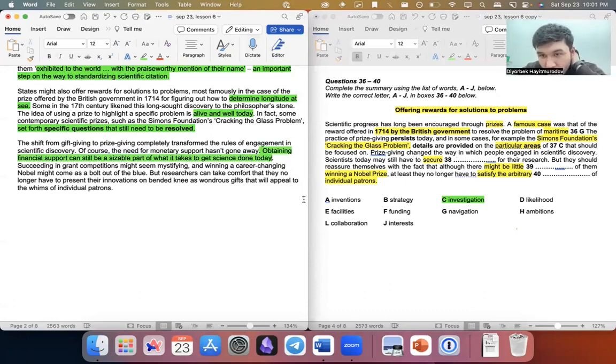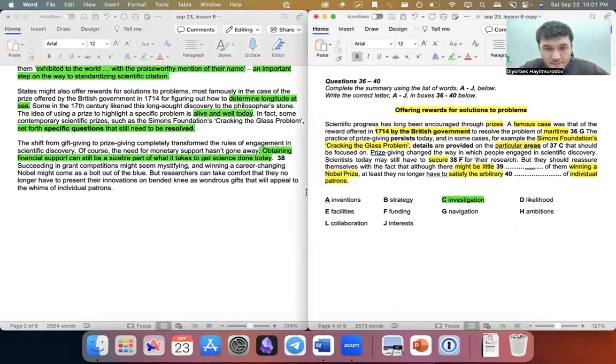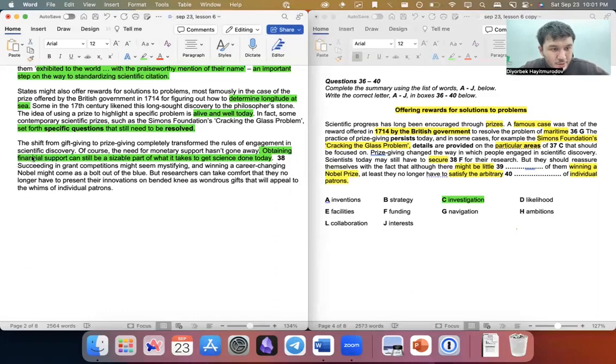Scientists still may have to secure what, to get science done? That's question number 38. So yes, you guys are right. 38 is going to be funding, guys. Funding is like support, financial support.